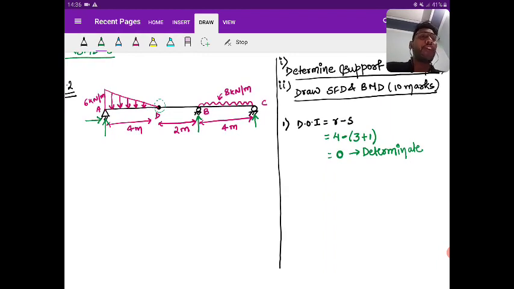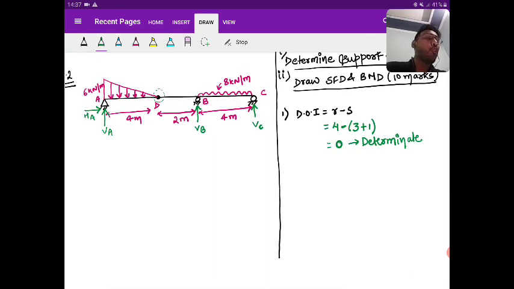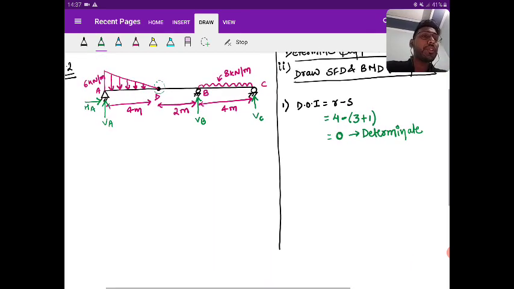So the next step is to find the support reaction. After finding this, yes, it's determinate. We understood that, yes, we can solve this. So we need to find the support reaction. Let us give the names. At A, the vertical I'm calling VA, horizontal I'm calling HA. At B, vertical I'm calling VB. And at C, the vertical I'm calling VC. So 4 unknowns, 4 equations, I can solve, right?